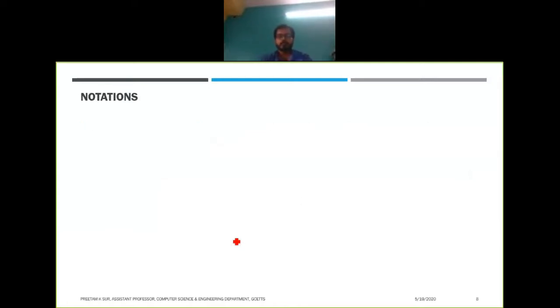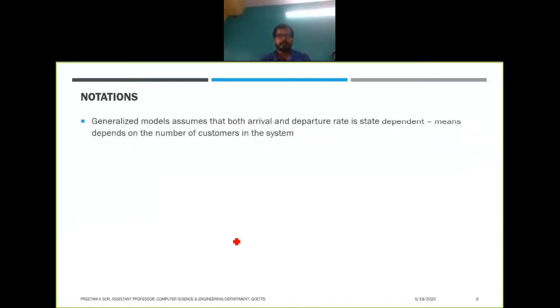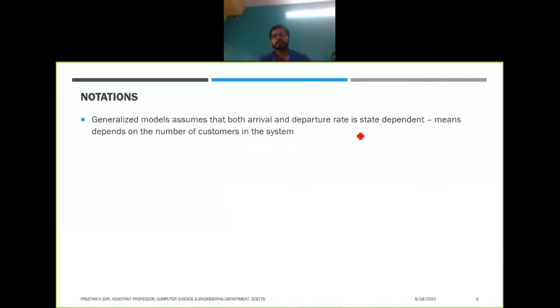And there are multiple notations that you have to keep in mind. The generalized model assumes that both arrival and departure rates are state dependent, meaning they depend on the number of customers in the system, not on time.